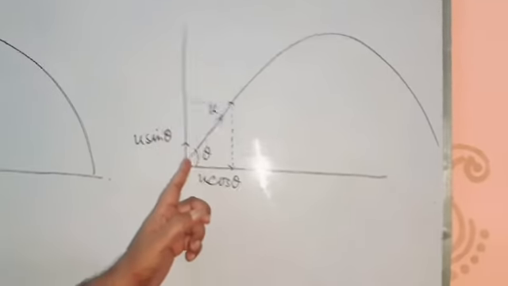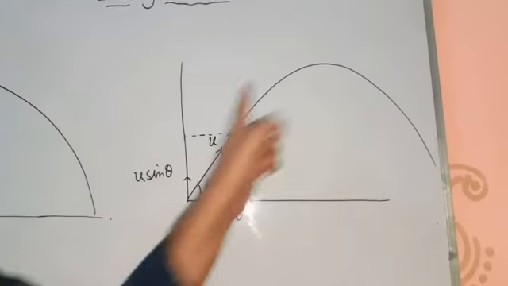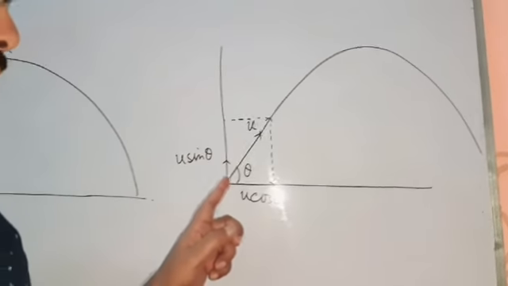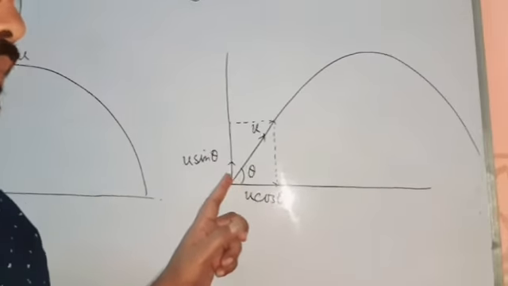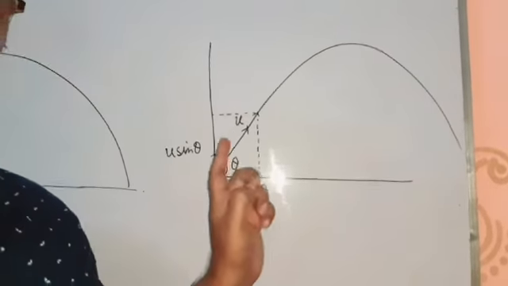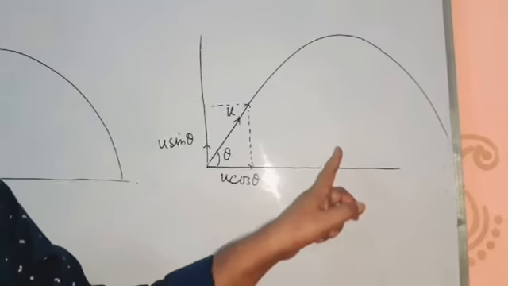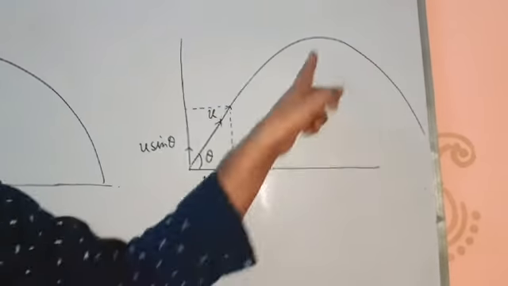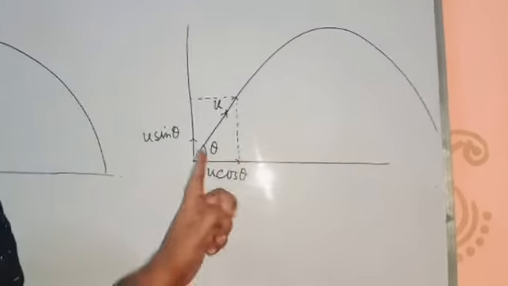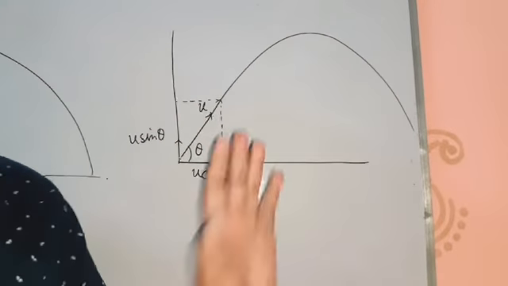Here the time of flight means the time from when it is thrown until it touches the ground. And here it is the maximum height, and this is the horizontal range. So these you have to calculate.